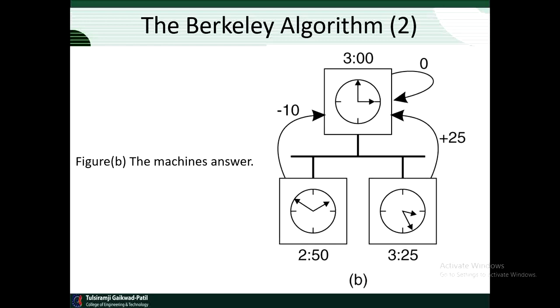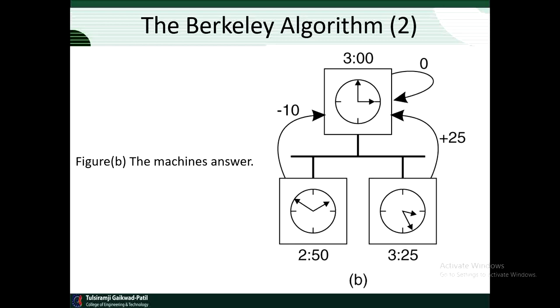Now in figure B, it shows that the machine having 2:50 will adjust by adding 10 to its time according to the time daemon, and the machine having 3:25 will adjust its clock by minus 25, which will be subtracted from the time on that machine's clock.